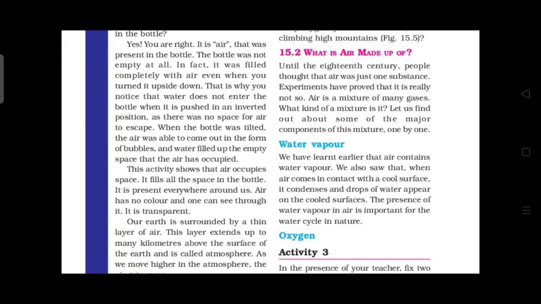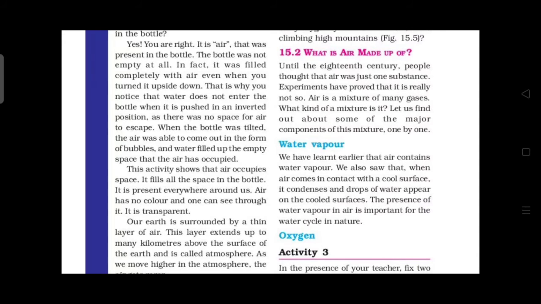Okay, we also saw that when air comes in contact with a cool surface, what happened? It condenses and drops of water appear on the cooled surface. The presence of water vapor in air is important for the water cycle in nature. Okay, water vapor is very important for the water cycle, right? On the cool surface it condenses and becomes a drop.